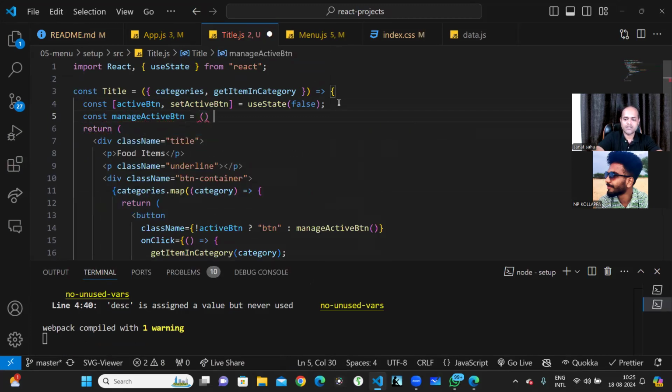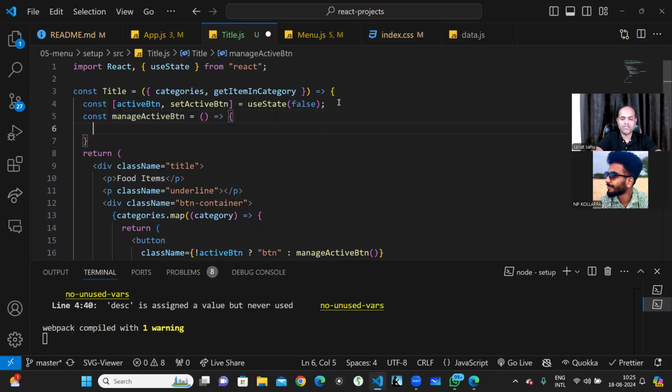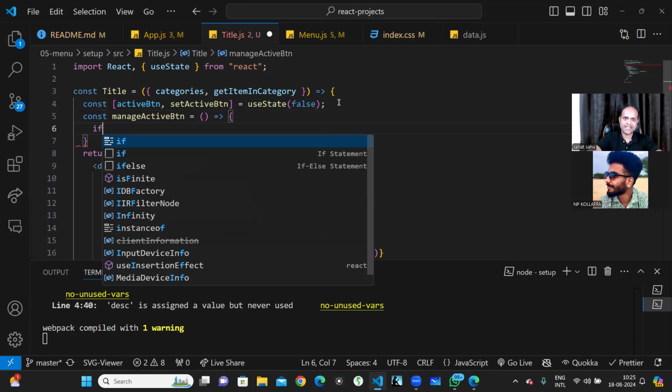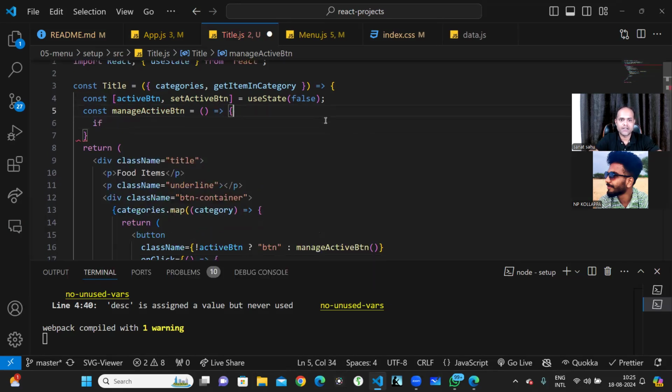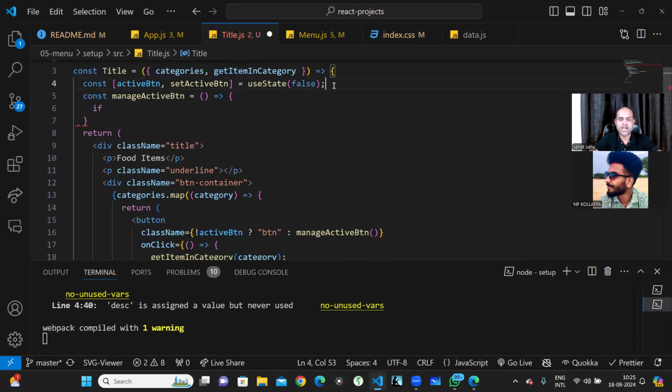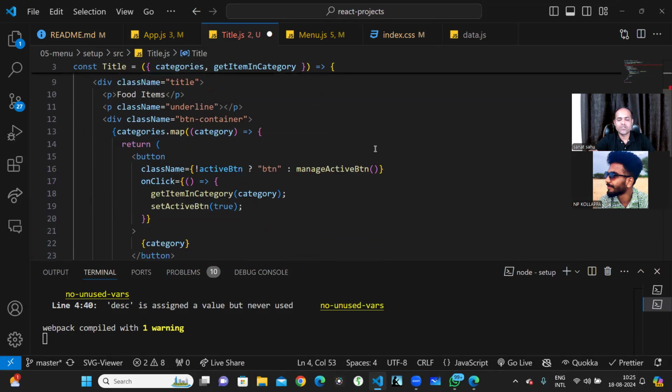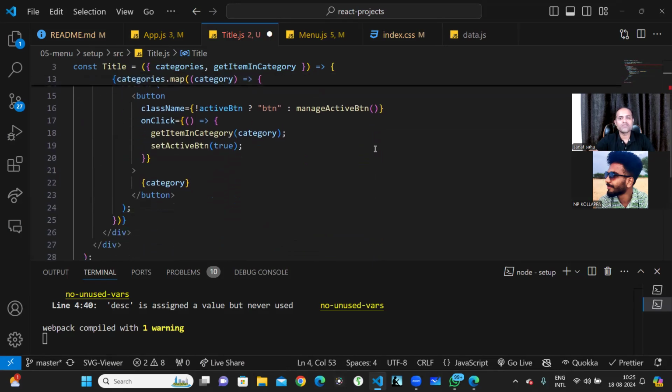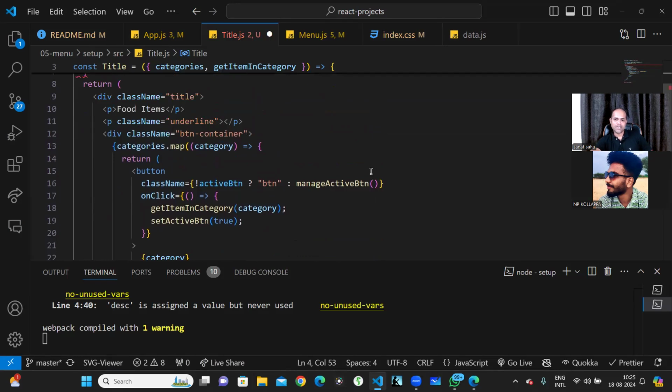So what I will do is check if already active is there. Okay, now this will become more complex because we don't know which button is active, right? So for every button, we have to check whether it is active or not. In that case, we have to check the ID of the button. A lot of things are there. Let's not do all this stuff, because it will make this particular thing very, very complex.